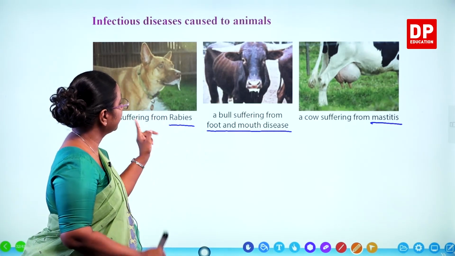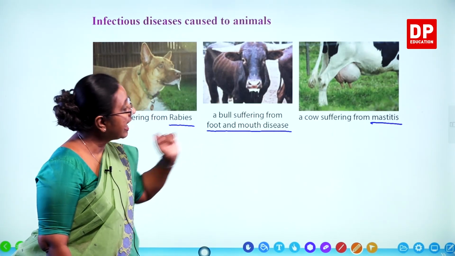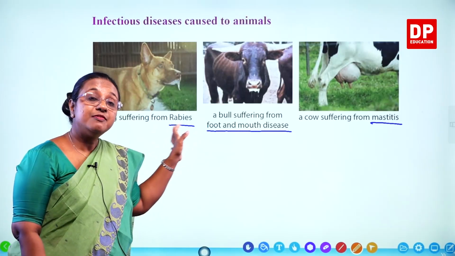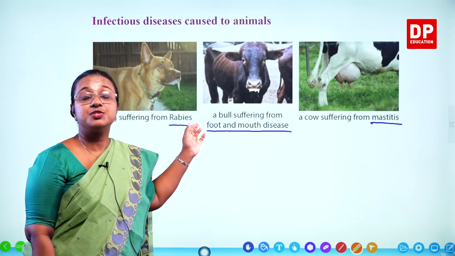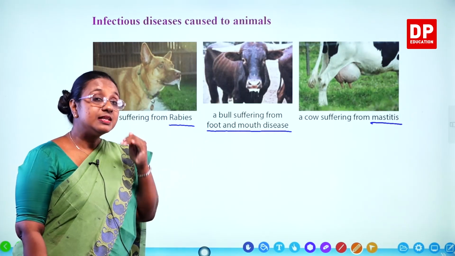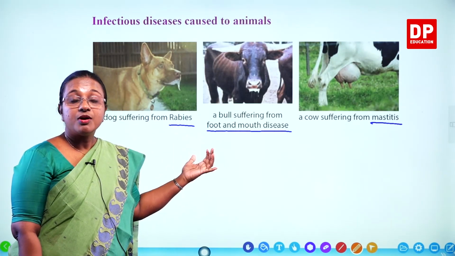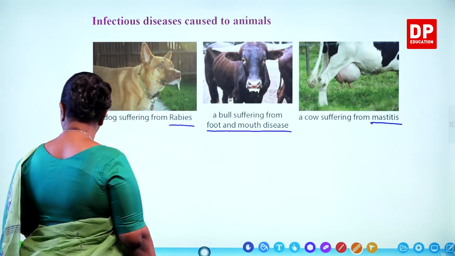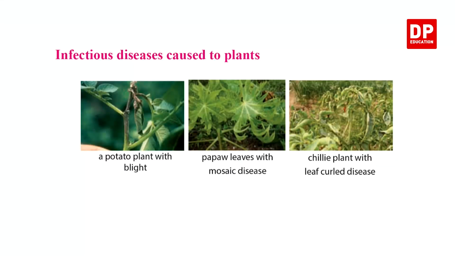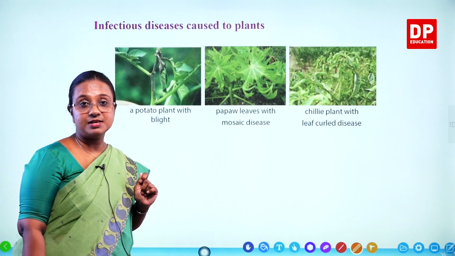So all these, rabies, foot and mouth disease and mastitis, are different types of diseases caused by microorganisms to animals. The same way, microorganisms cause diseases to plants. Now we will look at some of those examples. Infectious diseases caused to plants.